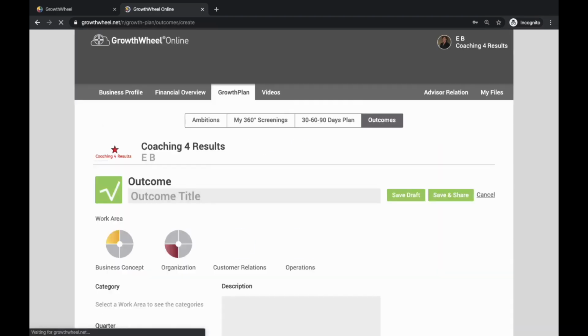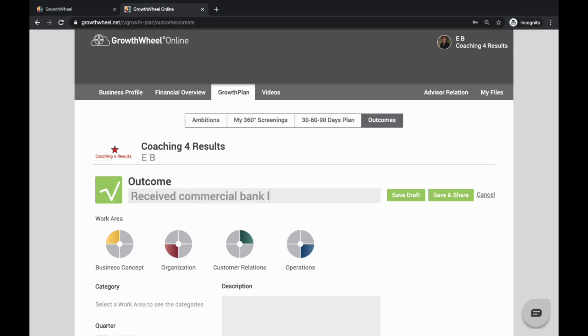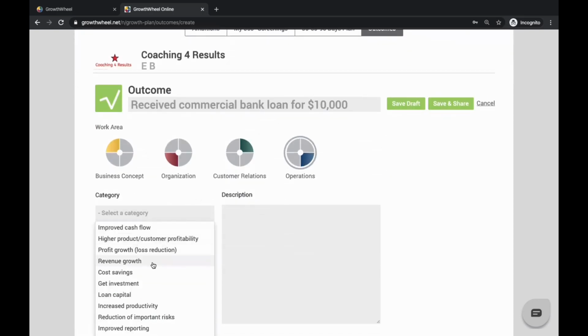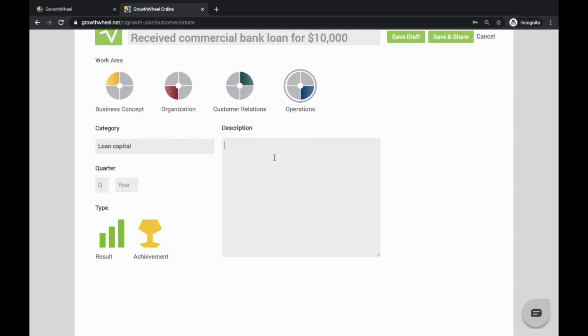Let's create another outcome. Maybe we received a loan for our business. That's a great outcome that needs to be tracked. We'll add a descriptive title, select the blue Operations circle, and select Loan Capital as a category. We can provide a description and select the quarter and year when we received the loan. When it comes to this type of outcome, this one has a number associated with it, so it's a result.